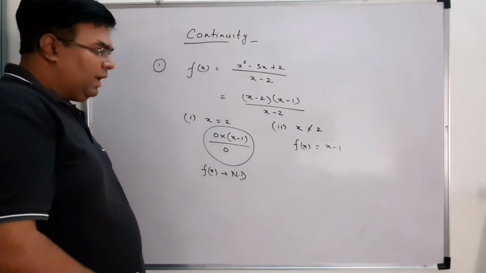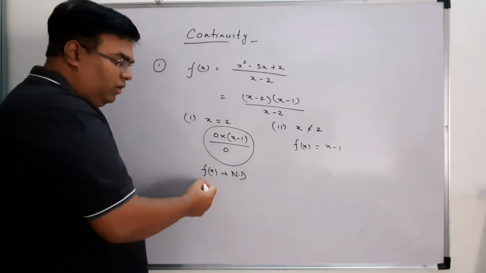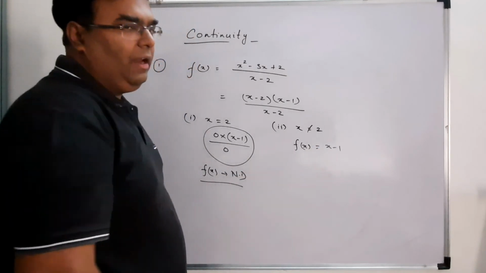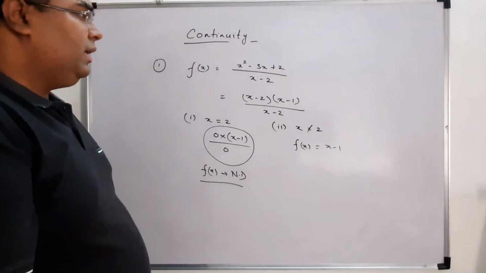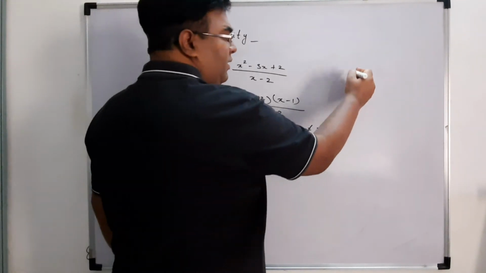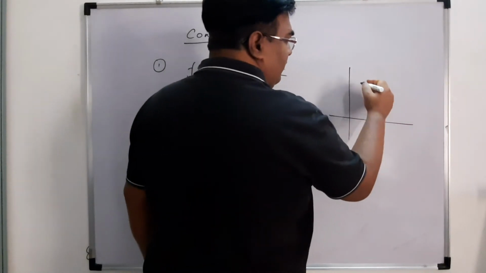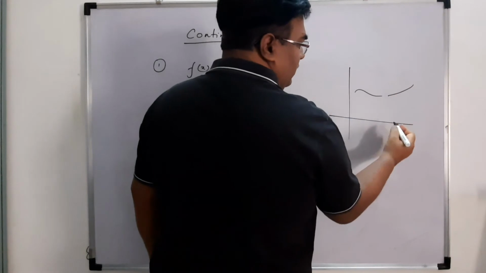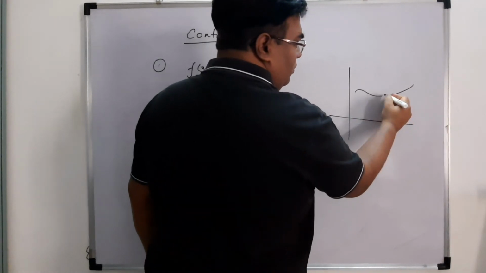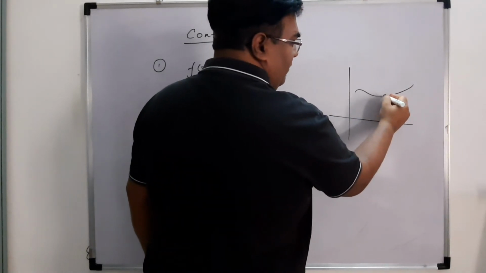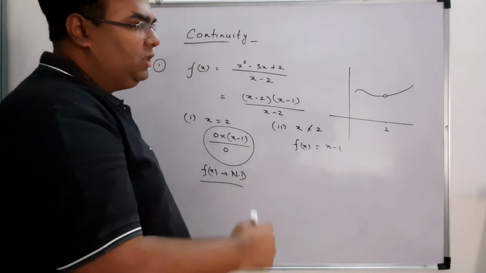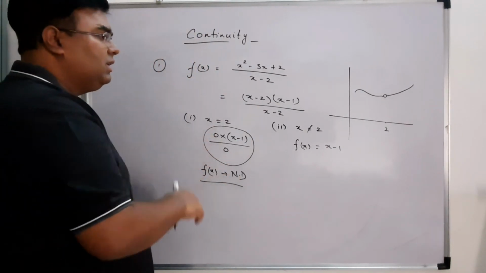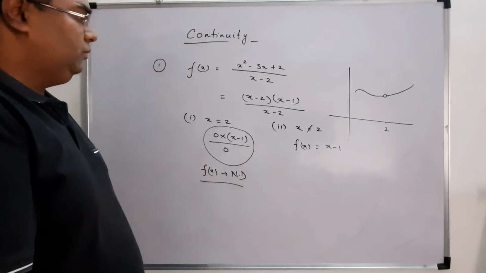So at 2 this function is not defined, and at other places we have values for fx. If you plot a graph, at x is equal to 2 we don't have any value. So this function is not continuous at x is equal to 2.